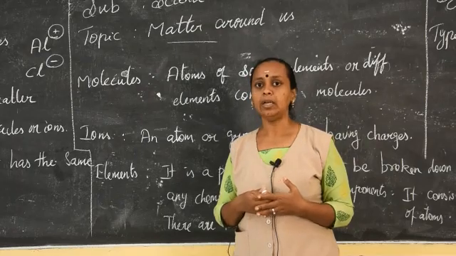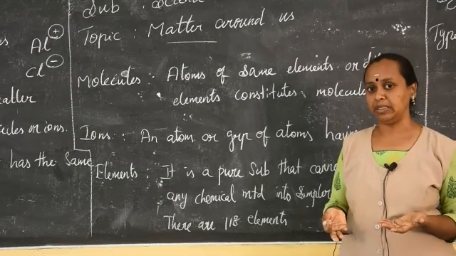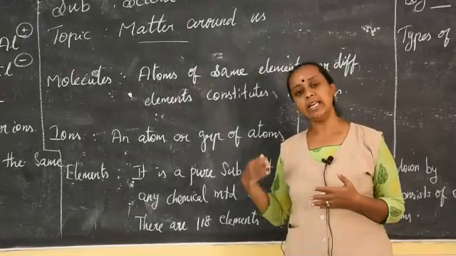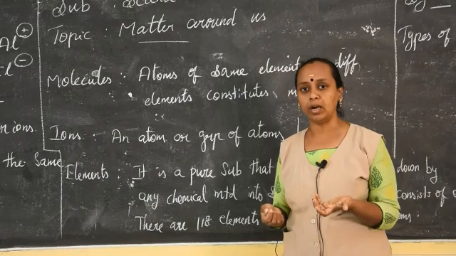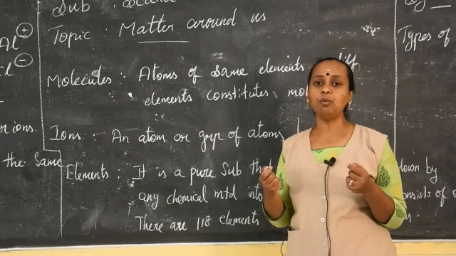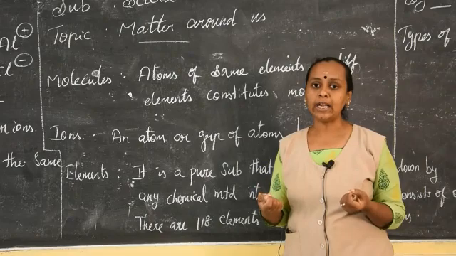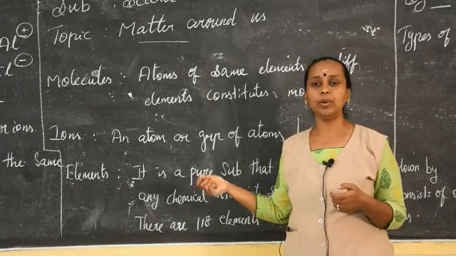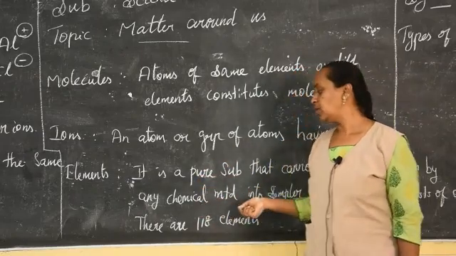So what is an element? An element is a pure substance that cannot be broken down by chemical method into simpler components. That is called an element. As I said in an example previously, you take an aluminium sheet or aluminium bar or copper or any other metal, any other element, and break it into pieces, you will get small pieces. But each and every piece will have the same atoms. What element you took, the same atoms will be present. So that is called an element. It cannot be broken down by chemical method into simpler components.